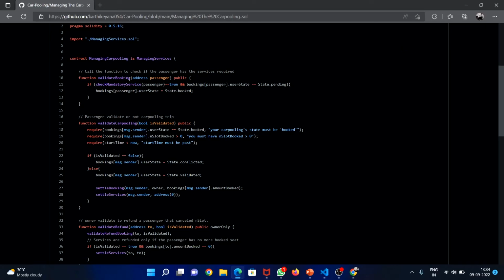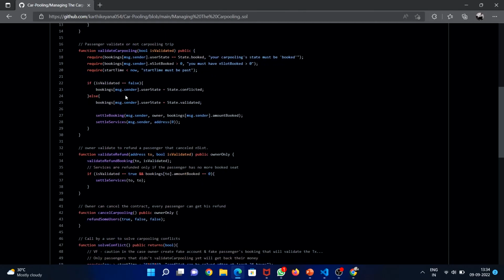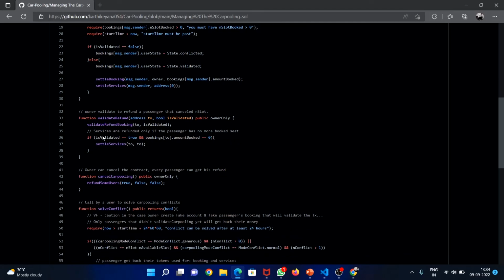A function called validateBooking. Now we are checking whether the passenger has the required services or not. If yes, we have to validate the carpooling trip. Now we are creating a function validateRefund. We are checking whether the owner has to validate a refund for anyone who has cancelled any slots.